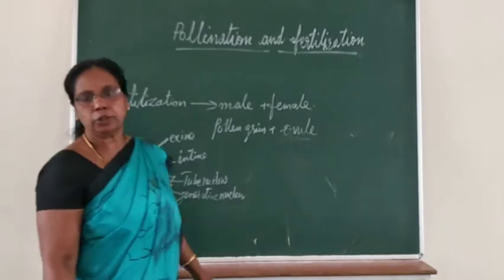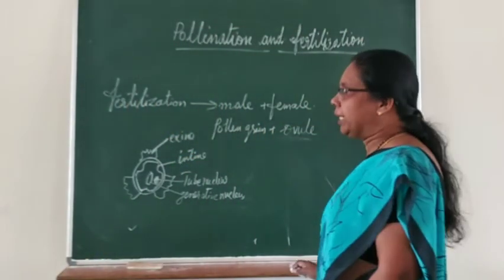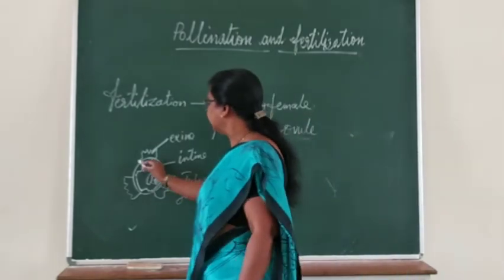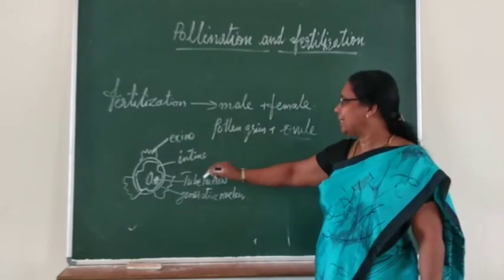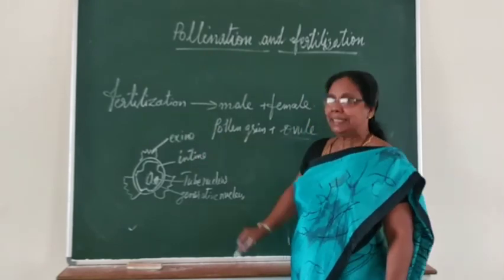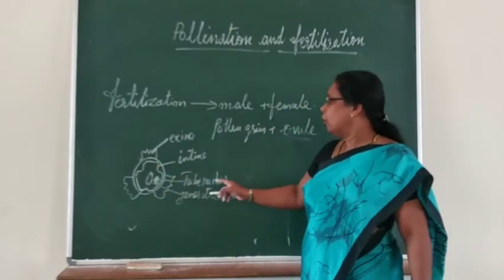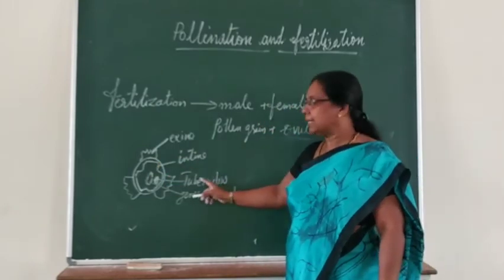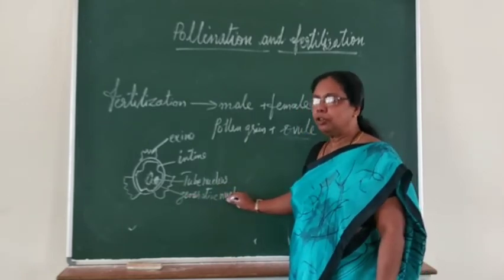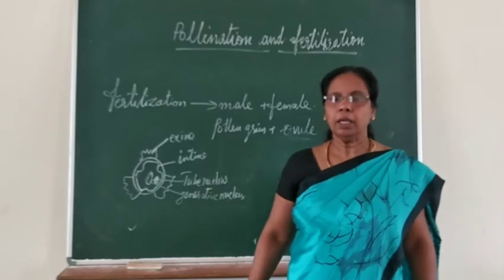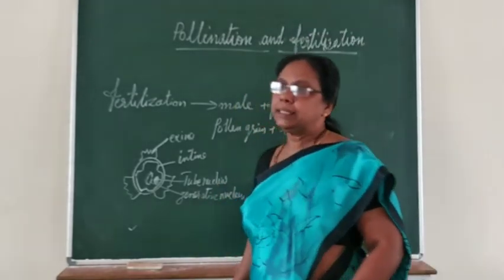Have you got the idea? So this is the structure of a pollen grain. Once more, it is very small, it is microscopic. The pollen grain has an outer wall called exine and an inner wall called intine, and inside you can see two nuclei. One is called the tube nucleus and the second one is called the generative nucleus, or the male nucleus, or the sperm.